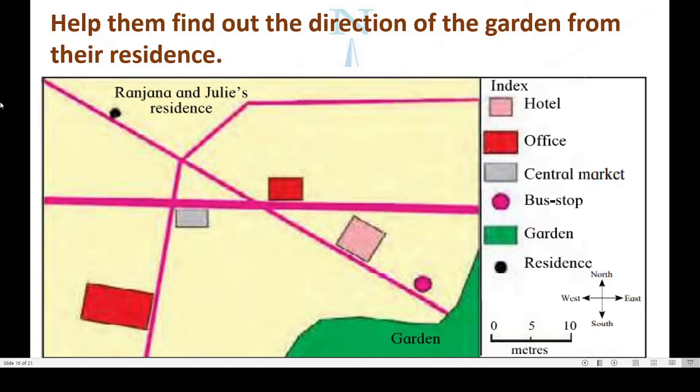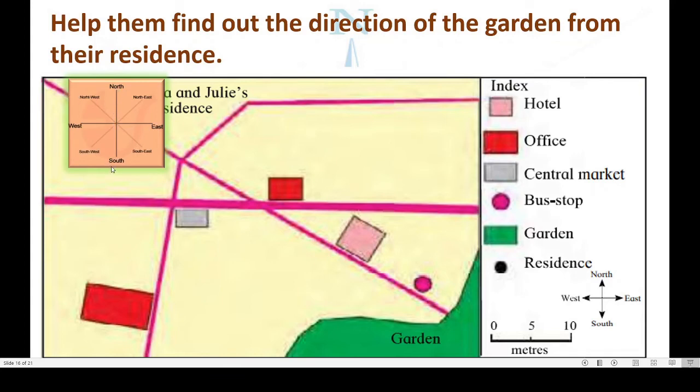Yes, we will use compass rose here. See here, I am keeping compass rose here. You know this is north and this is south. This is east side. This is west side. Now come on, tell me in which direction garden is there? Yes? Very good. Here, southeast. The garden is situated in the southeast. Isn't it? Nice.